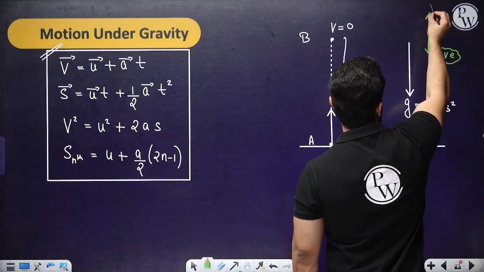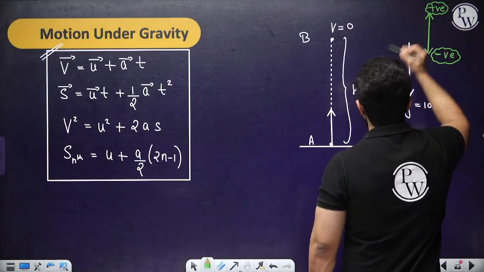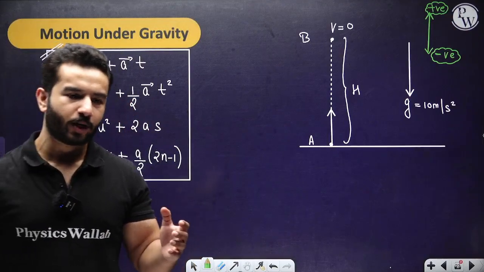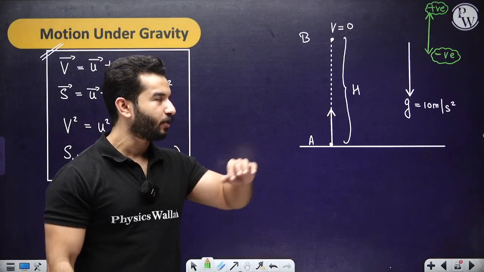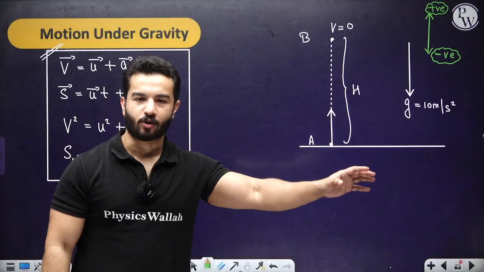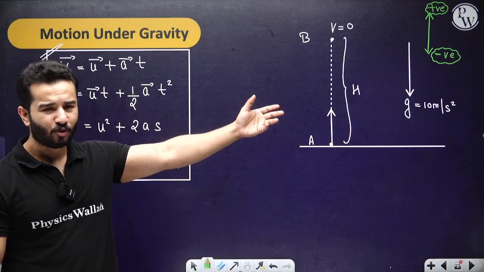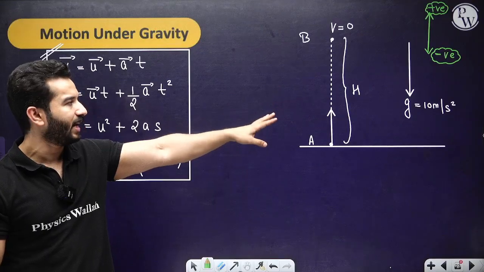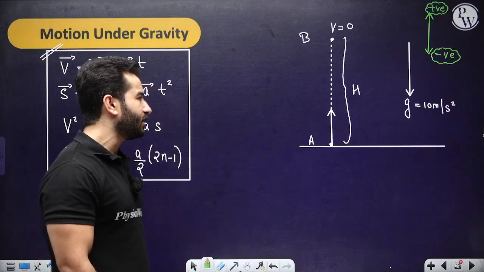And whichever vector quantities are directed upwards, we are going to take them as positive. That's it. Now, please don't ever say in 11th or 12th, or if you are a dropper student, "Oh sir, but body is moving upward or body is moving downward, so why didn't you change the sign for g?" Let's not talk about all of these things. I don't think that's the correct way to solve questions. Or you can solve it, your answers will be correct, but make your life simple. If anything is downward, negative; if anything is upward, positive, that's it. It's a convention, it's not a rule.